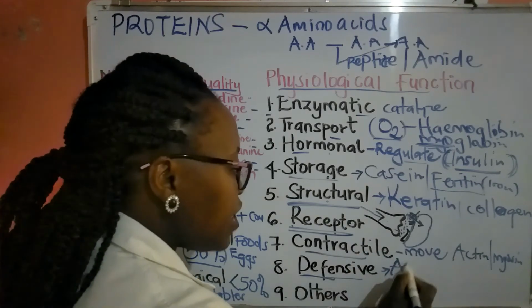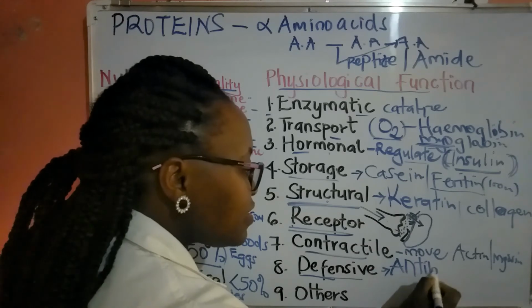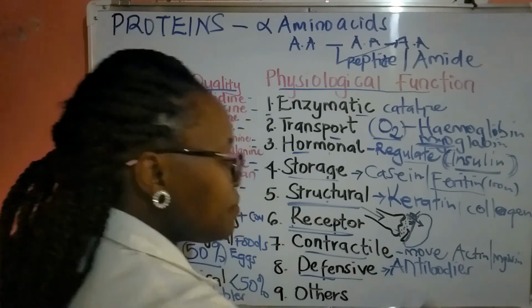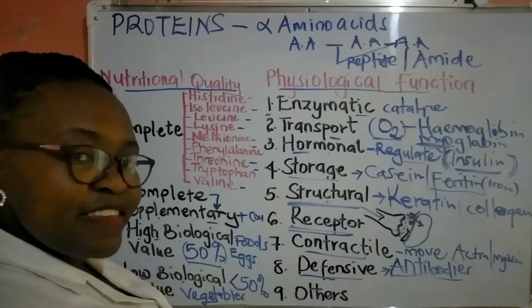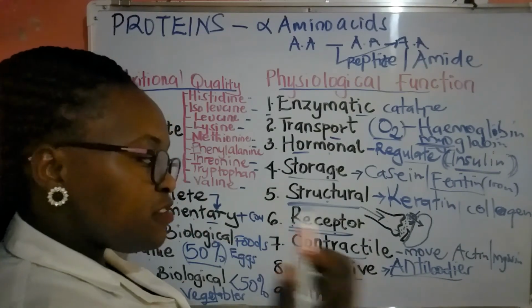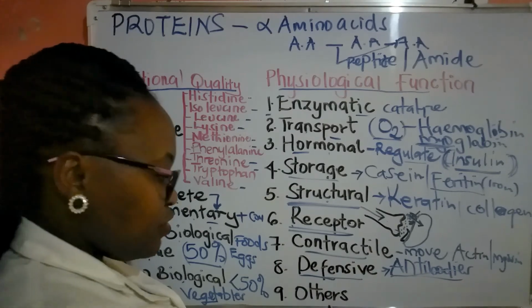So, for example, we have antibodies. And antibodies are important because they fight. They are the body's soldiers. They fight against those invading pathogens.